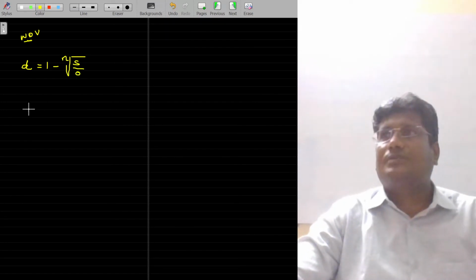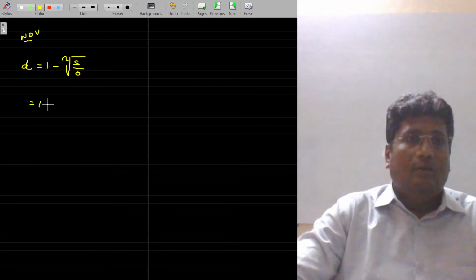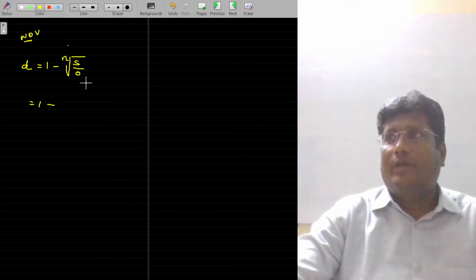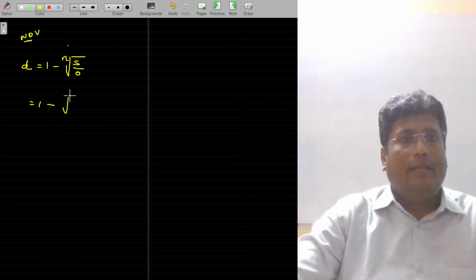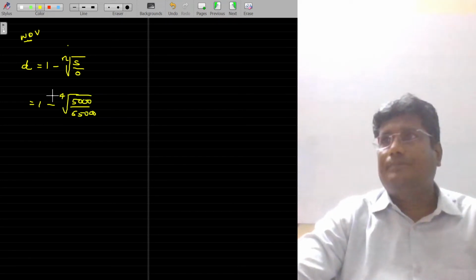This is the formula. Is that clear? Here N is the number of years, S is the scrap value, and O is the original value. N is 4, scrap value is 5,000 rupees and original value is 65,000.